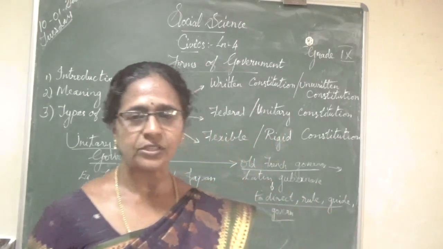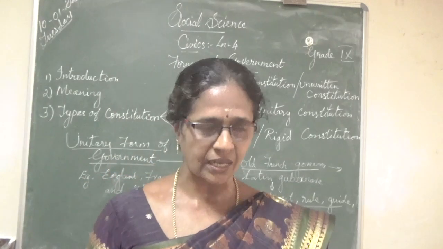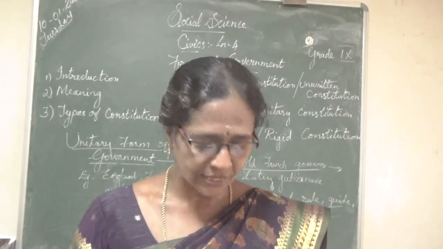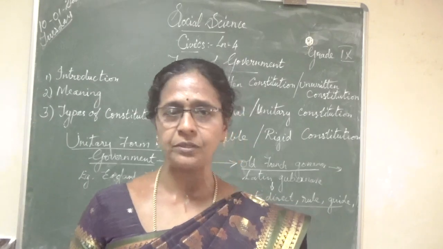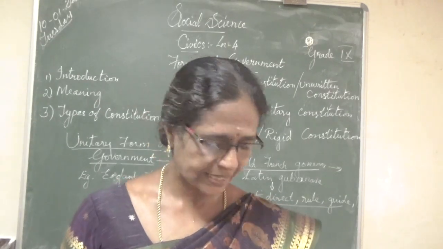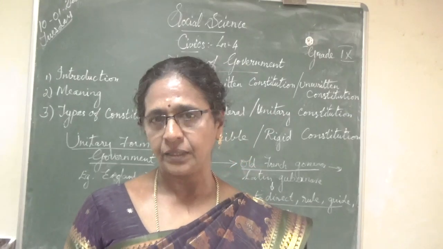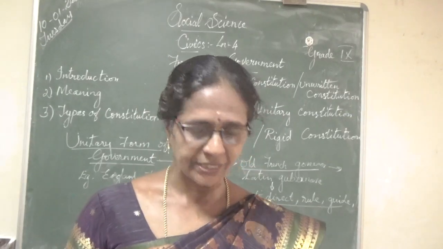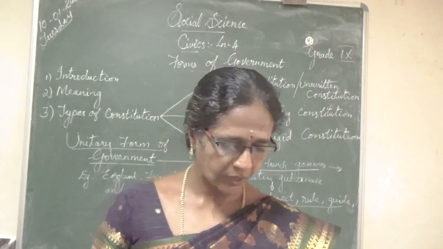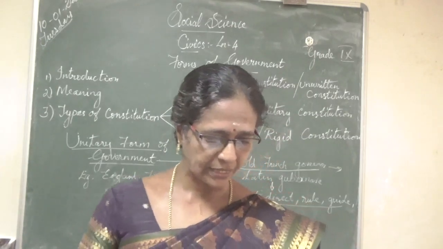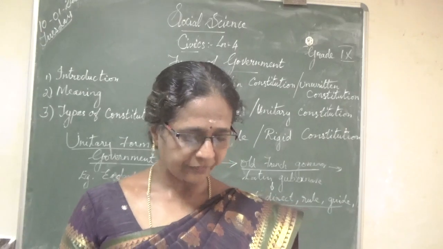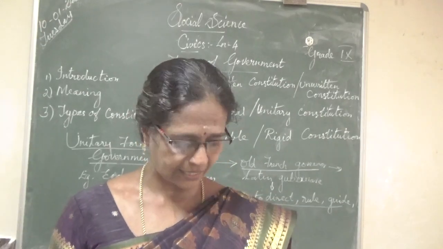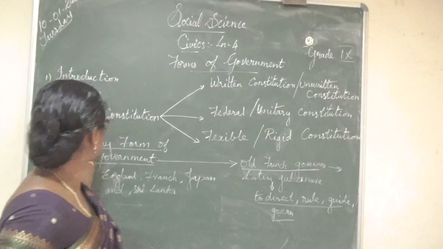So, government refers to the executive functions of the state, and it also denotes a body having authority to make and enforce law applicable to the common people, corporations, and religious, academic, or other groups. Okay. So what was the meaning of government? Government refers to the executive function of the state. Okay. Next one, types of constitution.